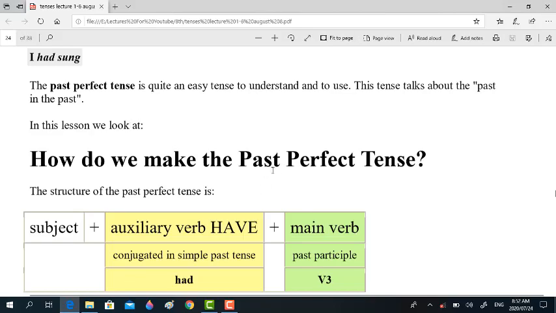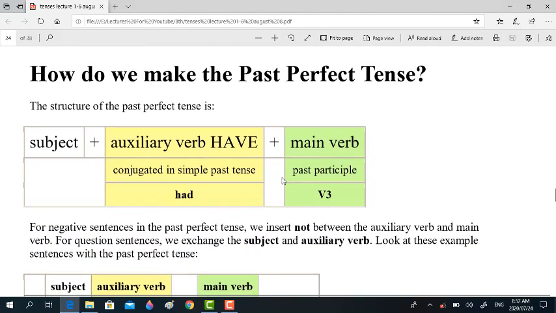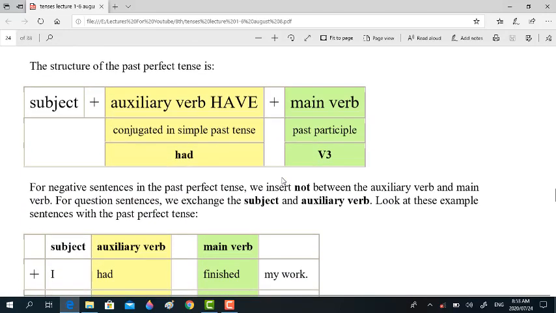How do we make the past perfect tense? It has just been discussed. Subject plus had plus third form of verb. For negative sentences in the past perfect tense, we insert not between the auxiliary verb and main verb. For question sentences, we have to bring the auxiliary verb before the subject, just as we have been doing with the other tenses we have done so far. Look at these example sentences with the past perfect tense.